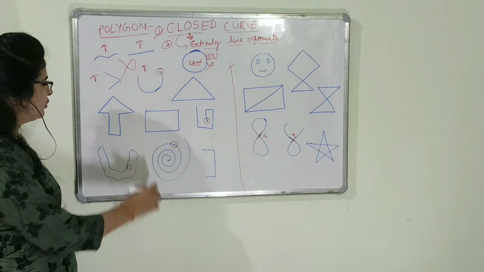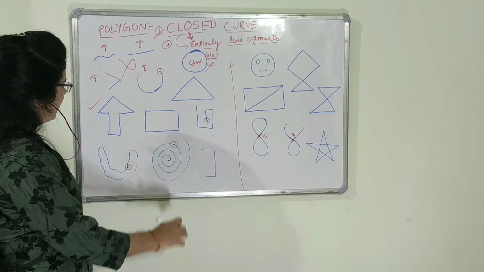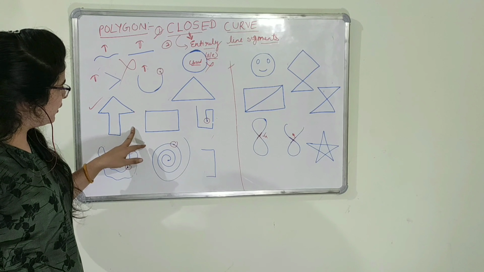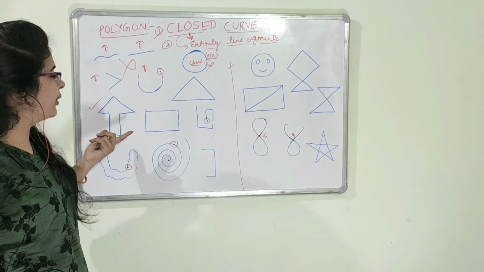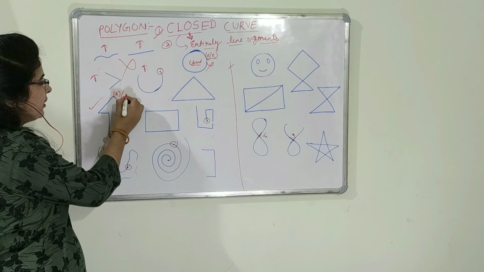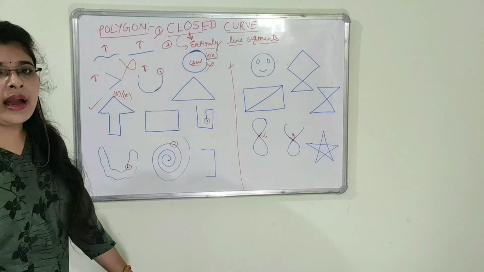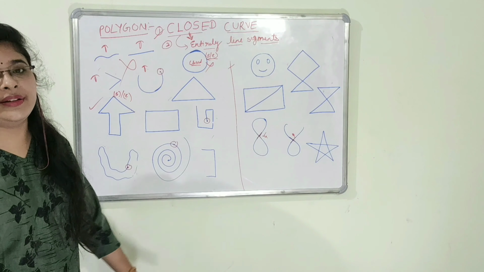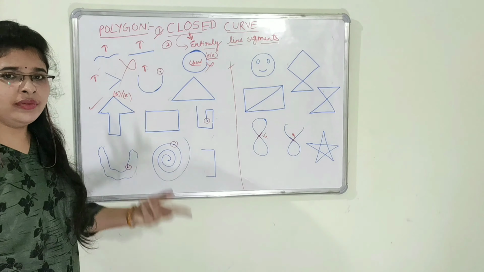Now come to this. Is it a closed curve? Yes, it is a closed curve because there is not any starting and ending point. Means we cannot identify from where it is starting and where it is ending, or there is not any variant.